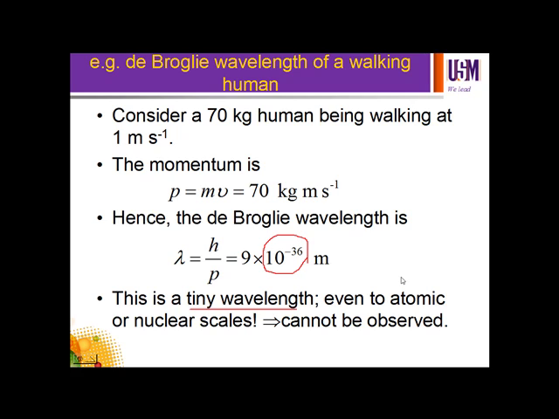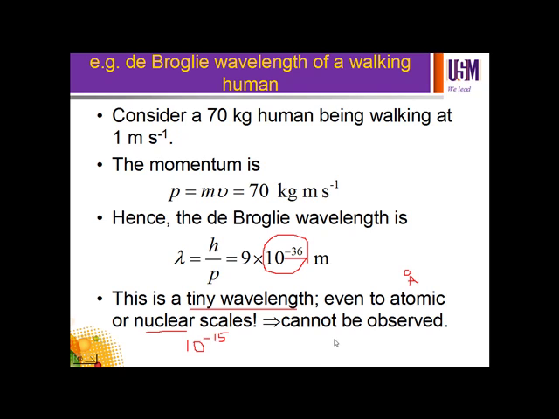Atomic scale is about an angstrom, which is 10 to the power of negative 10, and nuclear scale is 10 to the power of negative 15 meters, or 1 Fermi. It's about that size. So 10 to the power of negative 36 is much smaller than the nuclear scale, so it cannot be observed.